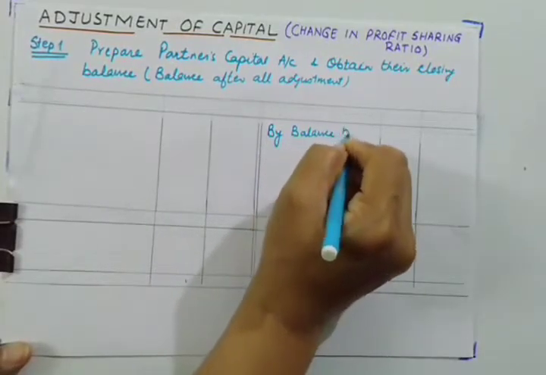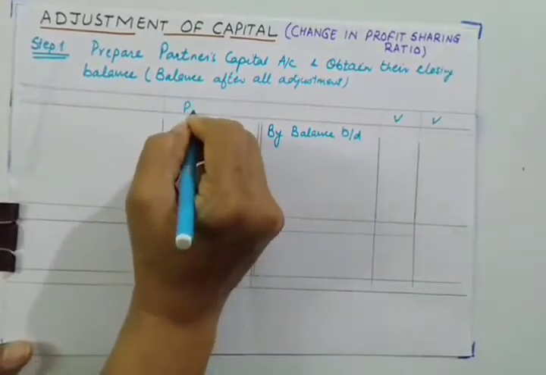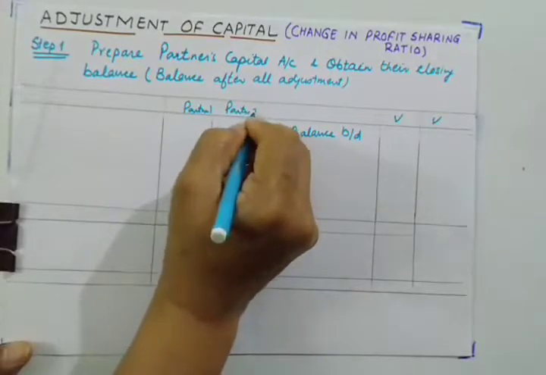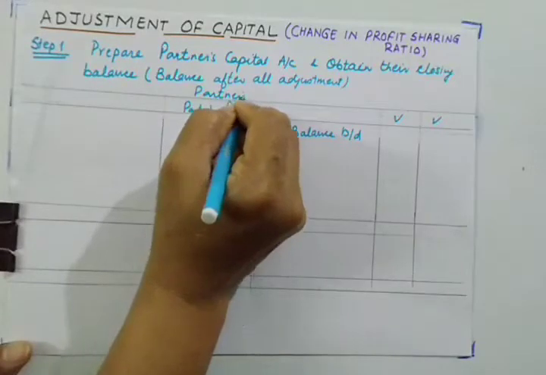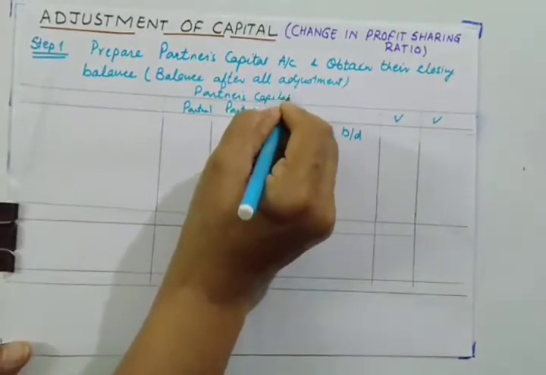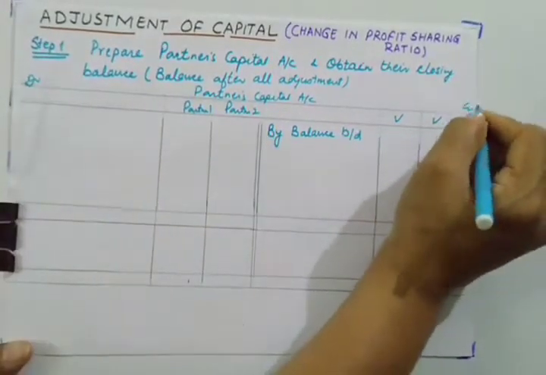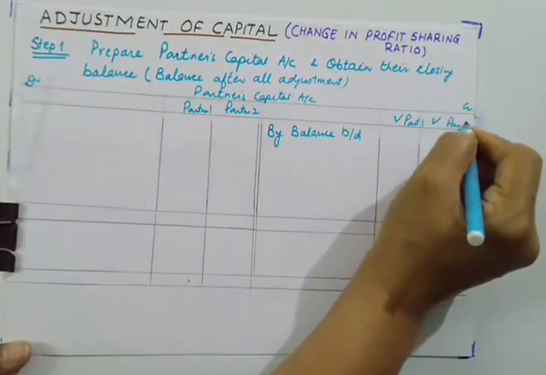And here we'll be writing balance brought down. Suppose partner 1 and partner 2. This is the format of the partners' capital account. We used to make a combined capital account, debit and credit, for partner 1 and partner 2.